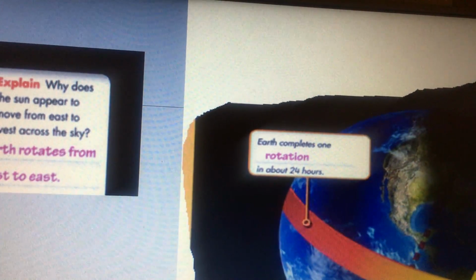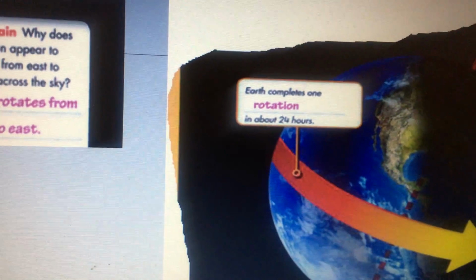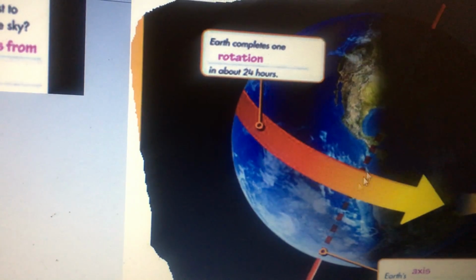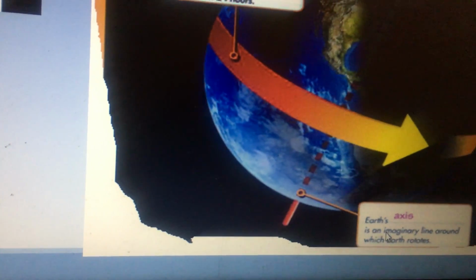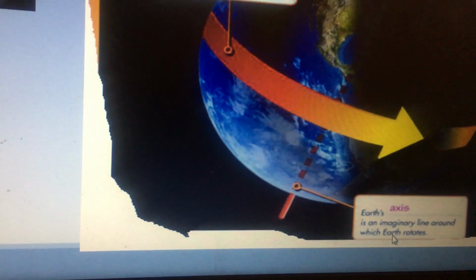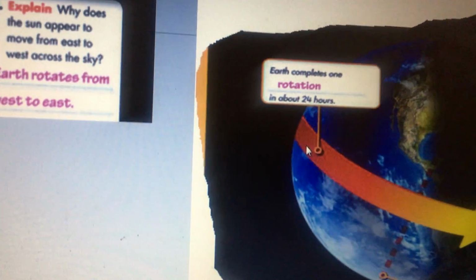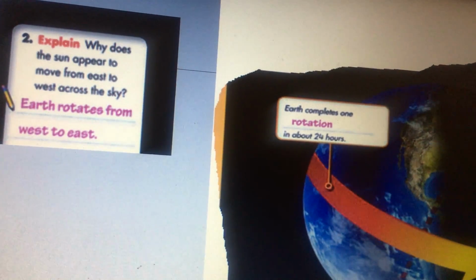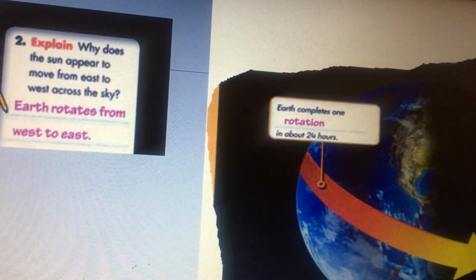Now here you have to fill in. This is rotation. It takes about 24 hours, as I told you. Here we have the imaginary line. This is the imaginary line, the axis. Okay, Earth's axis is an imaginary line around which Earth rotates. As I told you, Earth rotates from west to east so that the sun appears to move from east to west across the sky.